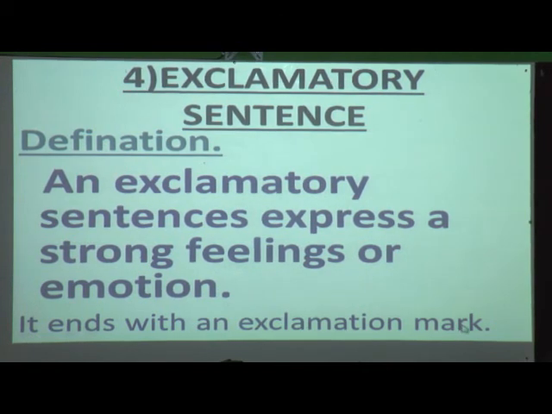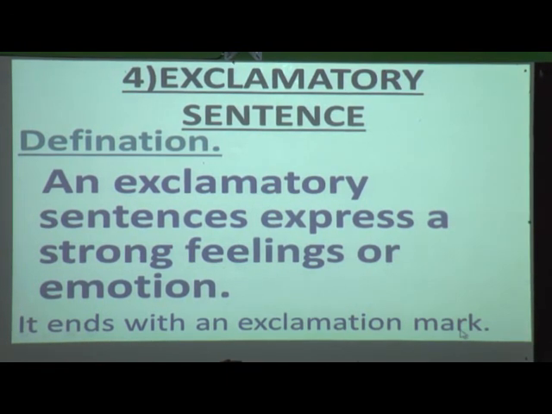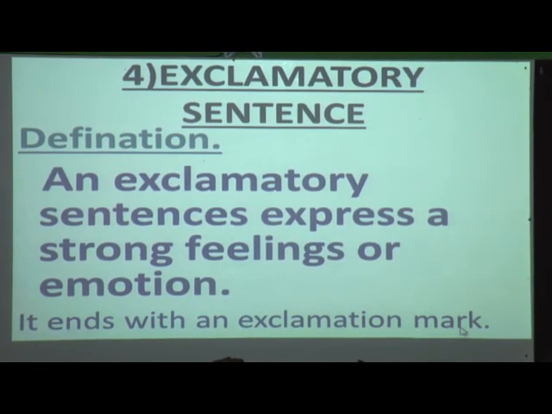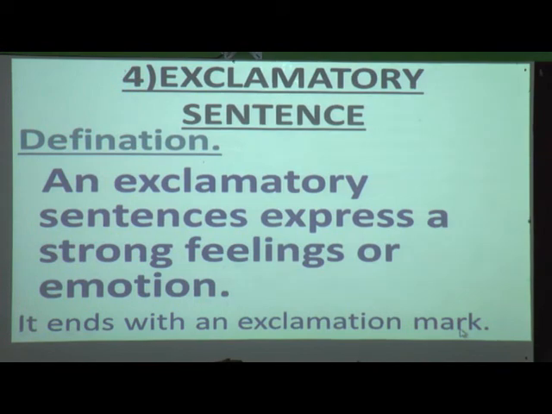And students, you know what is an exclamation mark. The thing to remember in an exclamatory sentence is that these sentences always end with an exclamation mark. So define again, what is an exclamatory sentence? It expresses strong feelings or emotions of someone.